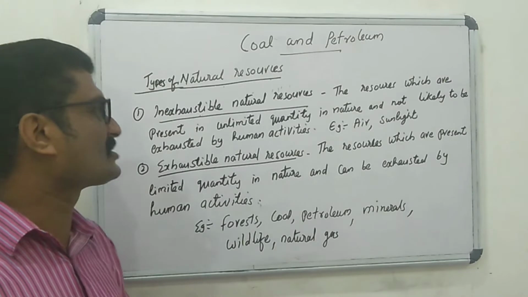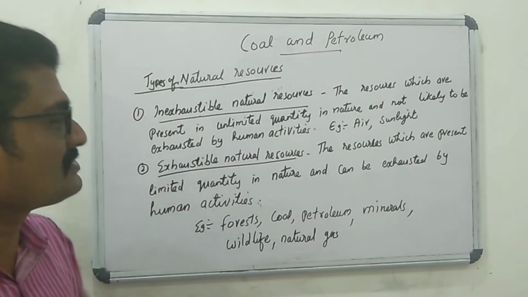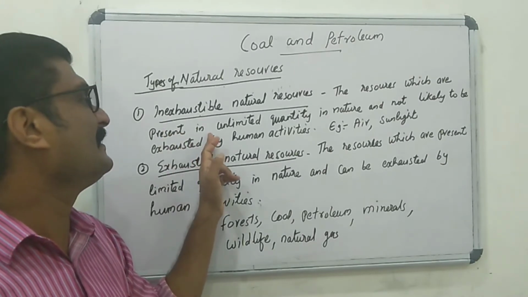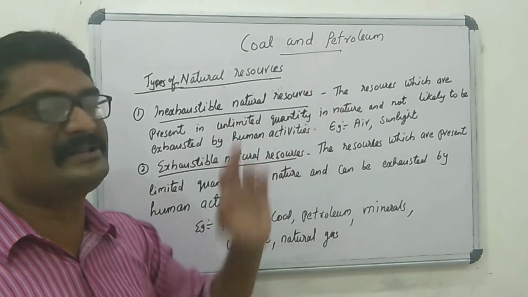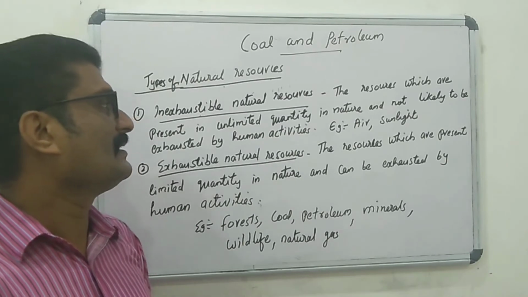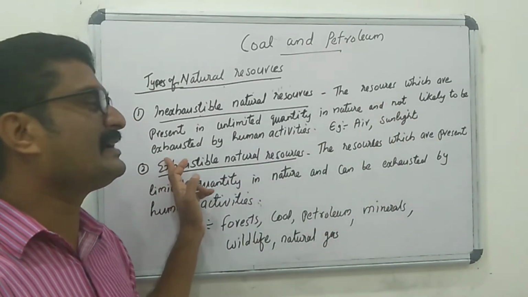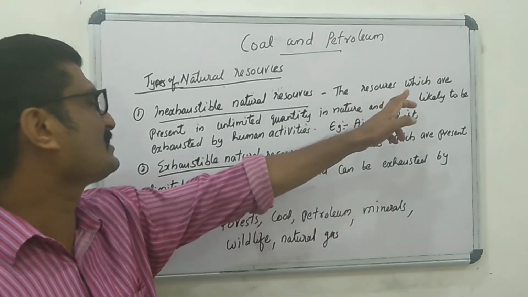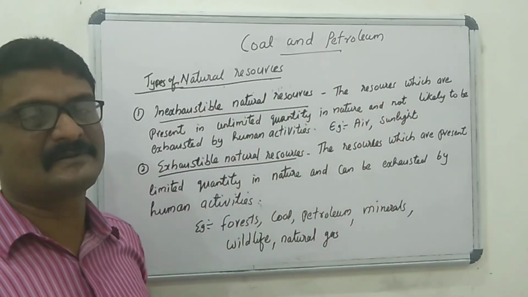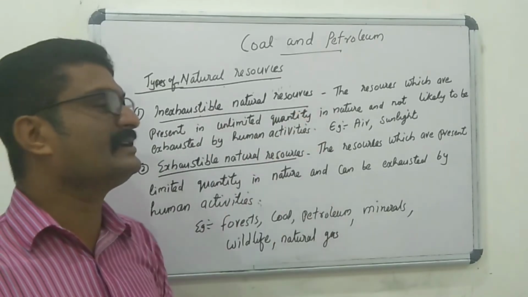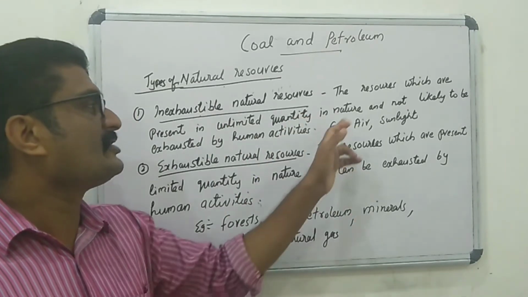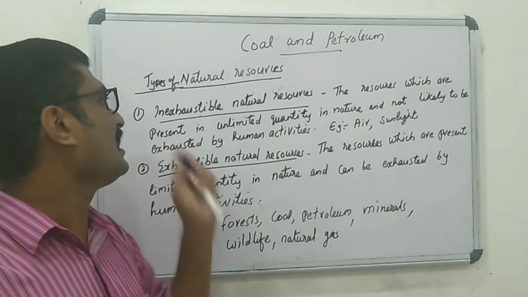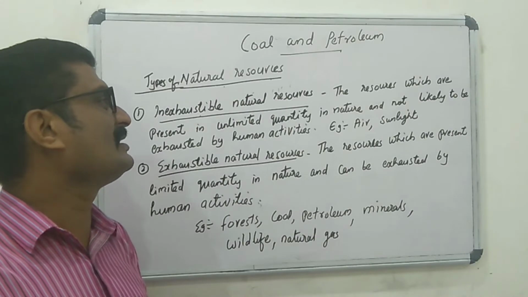What is meant by inexhaustible natural resources? The resources which are present in unlimited quantity in nature and not likely to be exhausted by human activities are called inexhaustible natural resources.